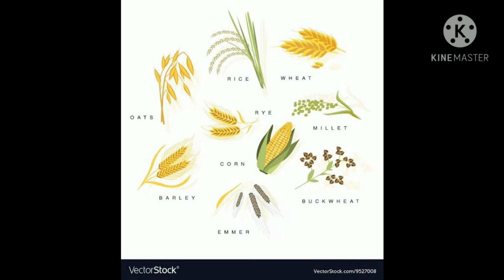Now let us understand the plants which have seeds but enclosed inside the fruits, called angiosperms. Again, angiosperms are divided into two types, monocots and dicots. The main feature considered is how many cotyledons are present in the seed. If the seed has only one cotyledon, it is called monocot. If it has two cotyledons, it is called dicot.